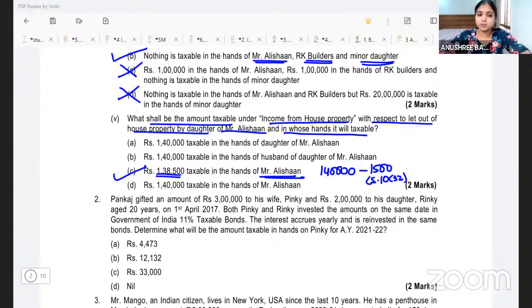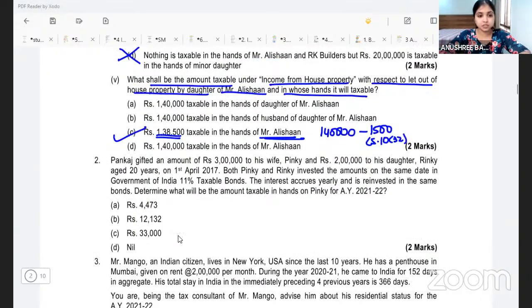Are we all clear with this? Okay, let's proceed to the next subdivision. So this is it with question number 1. We'll go to question number 2 now. Question number 2 is a very, very interesting question.